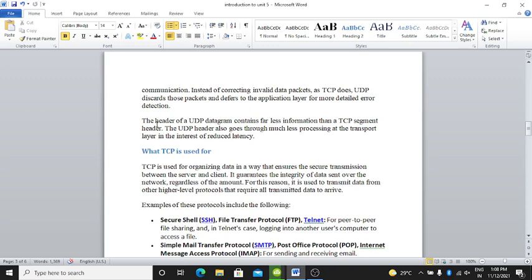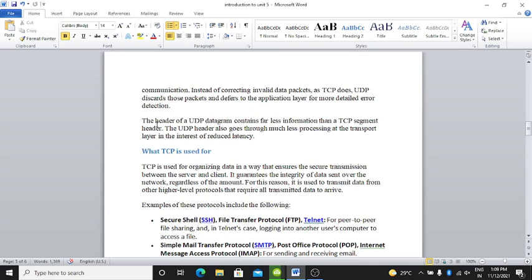Clear? The header of a UDP datagram contains far less information than a TCP segment header. The UDP header also goes through much less processing at the transport layer in the interest of reduced latency.